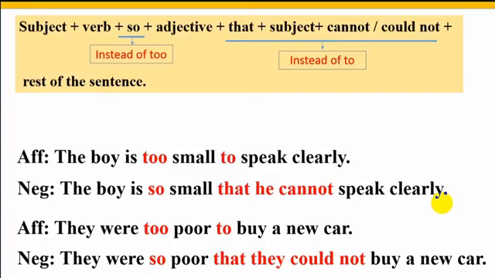Dear students, I think now you have understood the rules that I showed in my today's class, and I hope, if you practice this kind of sentence at your home, you will be able to make them negative.